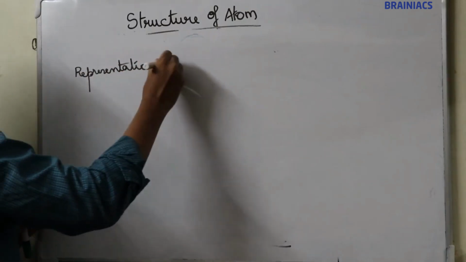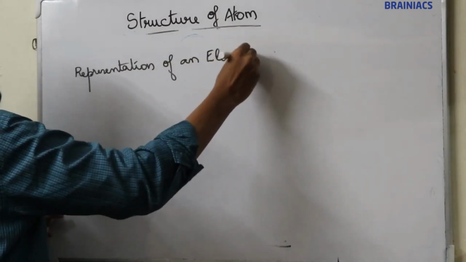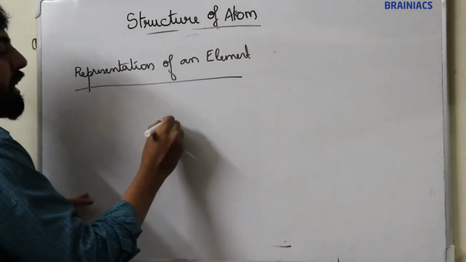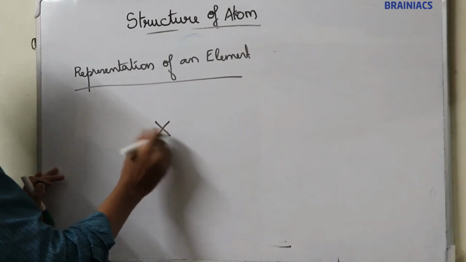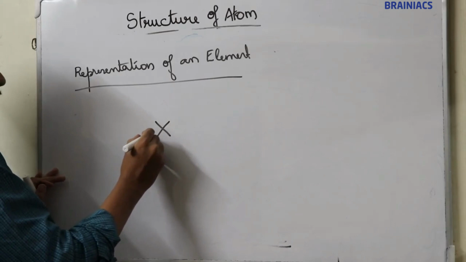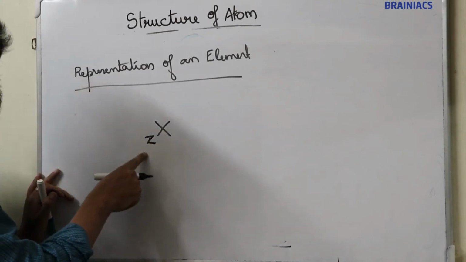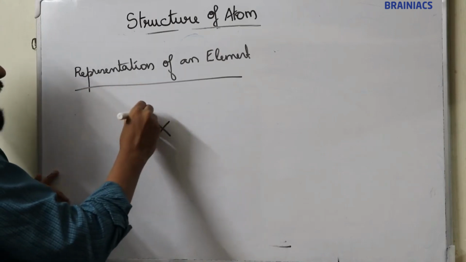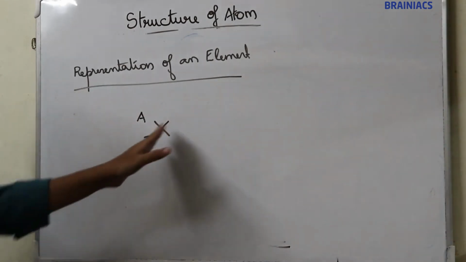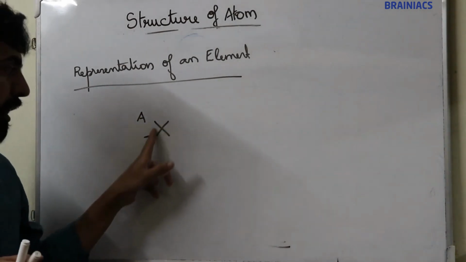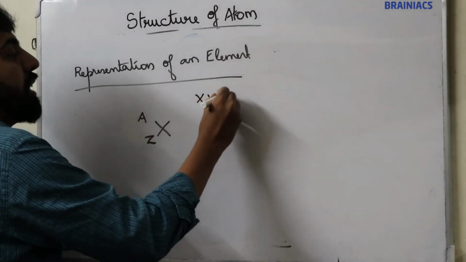Representation of an element. Let the element be X. Always, atomic number is written on the left side as subscript, and mass number is written on the left side as superscript. So, subscript and superscript, that is atomic number. This is the element X. Let X be the element.